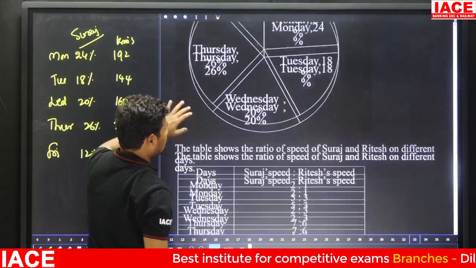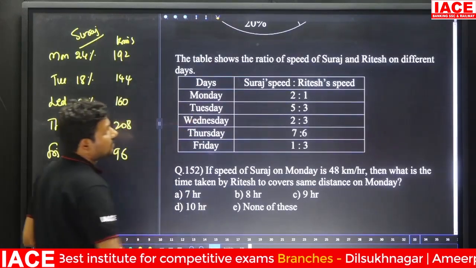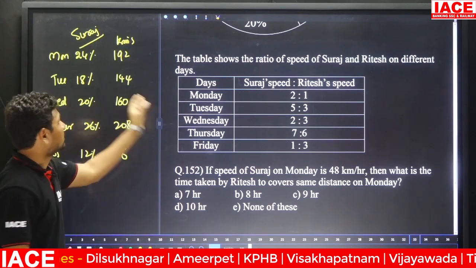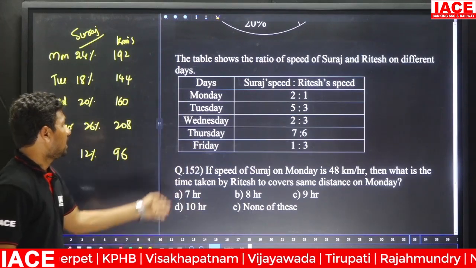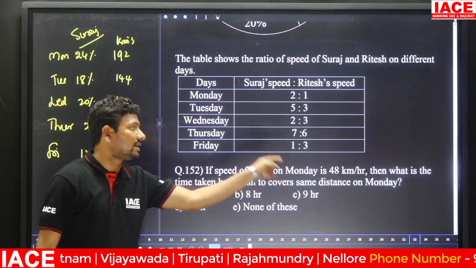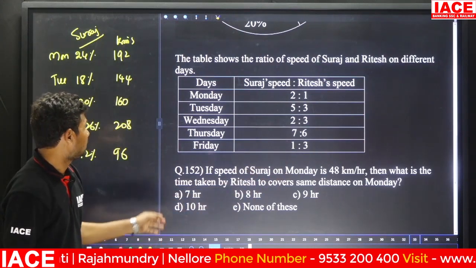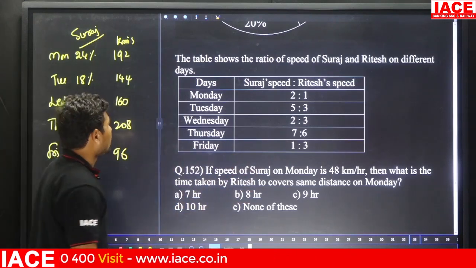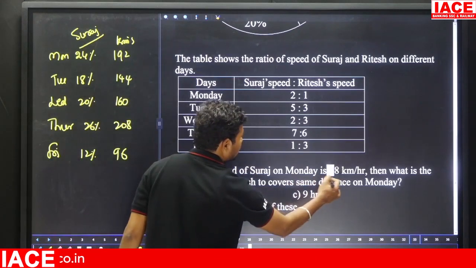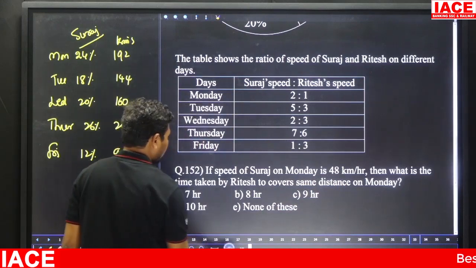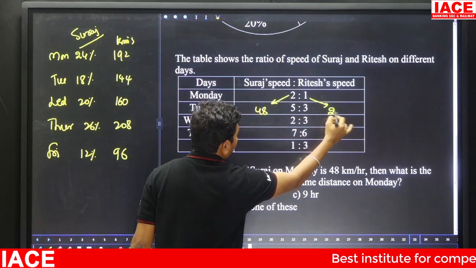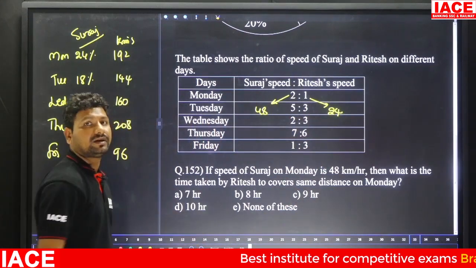Here the ratio is also mentioned, Suraj's speed to Ritesh's speed. Based on this data and that data we have to solve the question. If the speed of Suraj on Monday is 48 km/h, then what is the time taken by Ritesh to cover the same distance on Monday? Suraj's Monday speed is 48. Two parts is equal to 48 km per hour, so one part is equal to 24 km per hour.